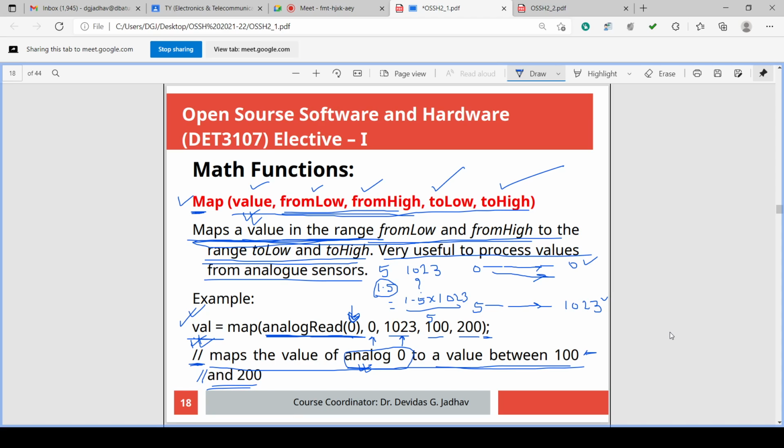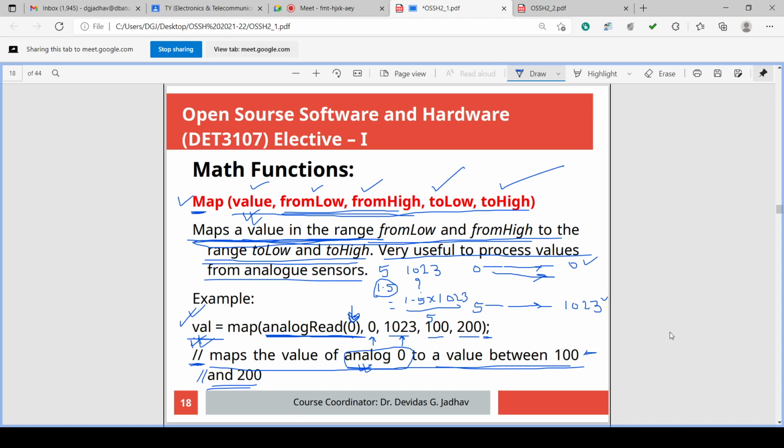Now suppose the sensor gives an analog value with a 0 to 1023 range value. The same value we want to output to another circuit connected on a PWM pin, because analog output is possible on a PWM pin. That PWM pin has an output range of 0 to 255, 8-bit resolution.